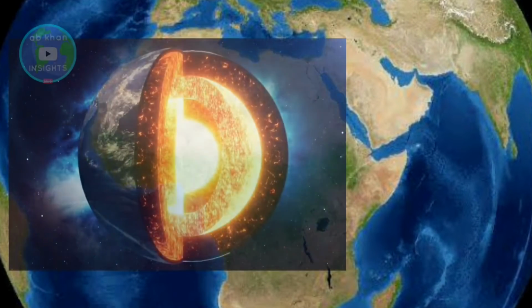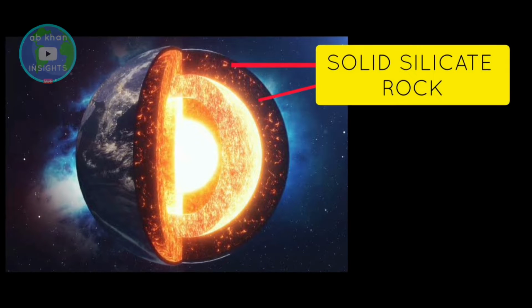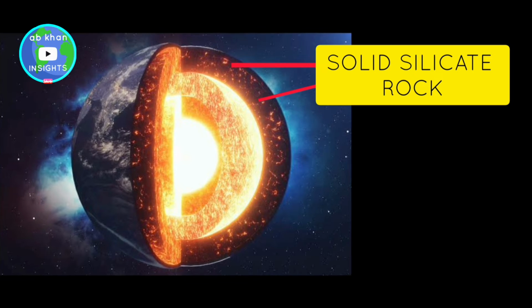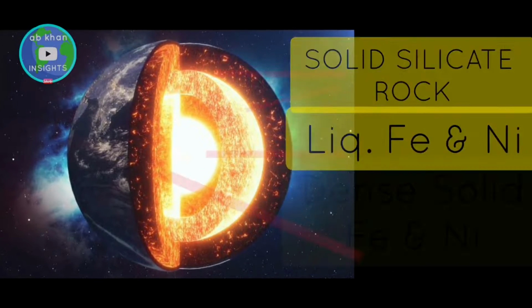The crust of Earth is made up of solid silicate rock, mostly basalt. Its mantle is solid silicate rock. Its outer core is liquid iron and nickel. Its inner core is dense solid iron and nickel.